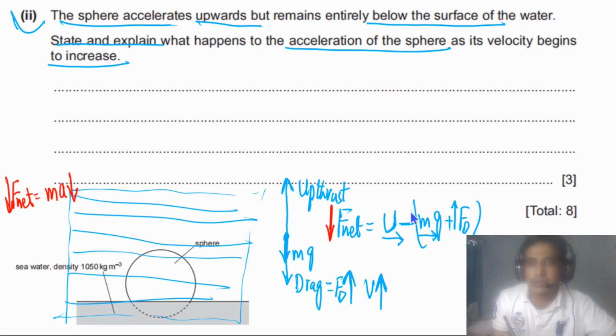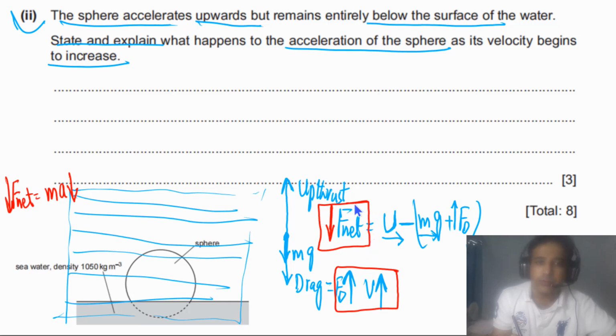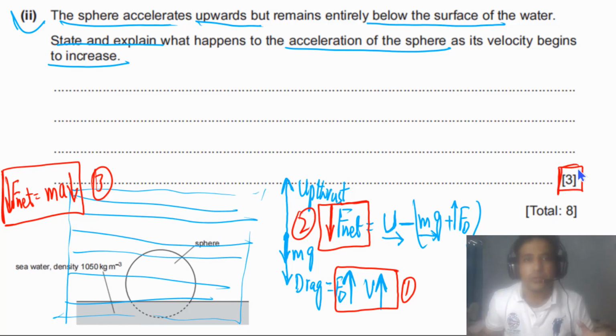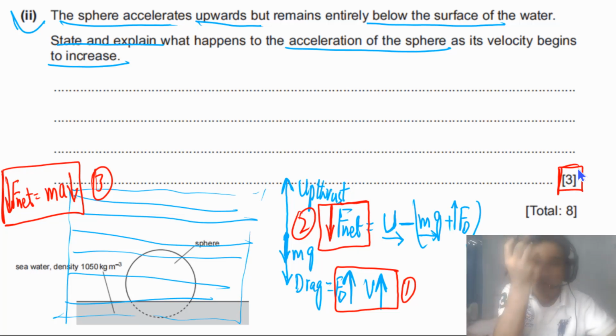One point we can say in this case, drag force increases with speed, so the resultant force will decrease with speed, and acceleration will also decrease. So we can say this is point 1, second point, this is third point. So we have to write down 3 points. So this is how we can answer. This question is a typical question. Sometimes they will ask you, a ball is dropped in the air, so how the acceleration of the ball will change. And in this case, the sphere is given to you, that is in the water. So you need to understand how to answer this type of problems.